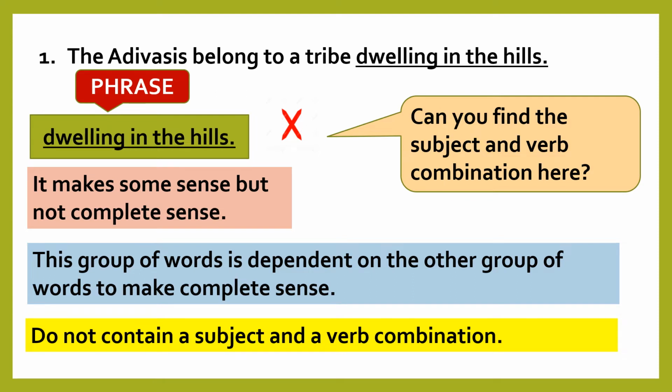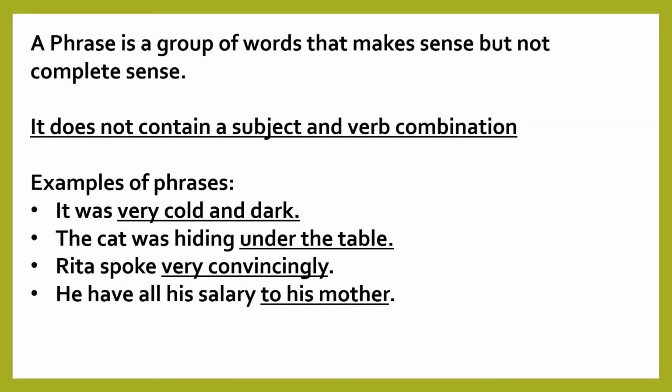Phrases do not contain a subject and a verb combination. Therefore, we can say that a phrase is a group of words that makes sense but not complete sense. It does not contain a subject and verb combination.